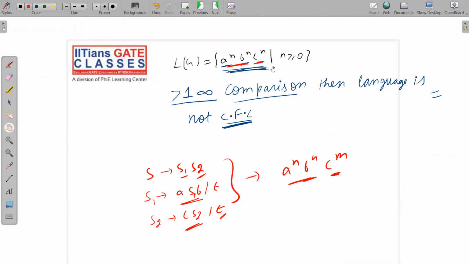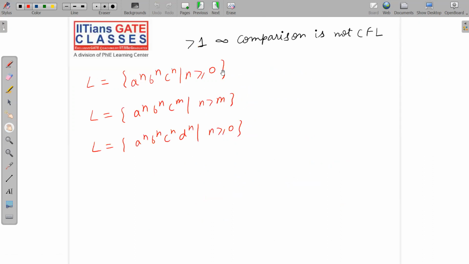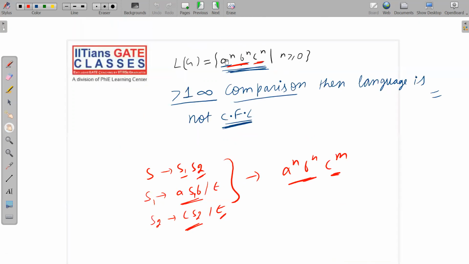Okay, so hence I'm saying that this language is not context-free language. That means you cannot write a context-free grammar that generates this language. And the most important part is that you should be able to identify that this is not CFL. So I have given you a shortcut: more than one infinite comparison, the language is not CFL. I hope I have made the point clear to all of you. And I'm not going into construction of this grammar, but you should be able to write a context sensitive grammar for it. So I will say that language is CSL.